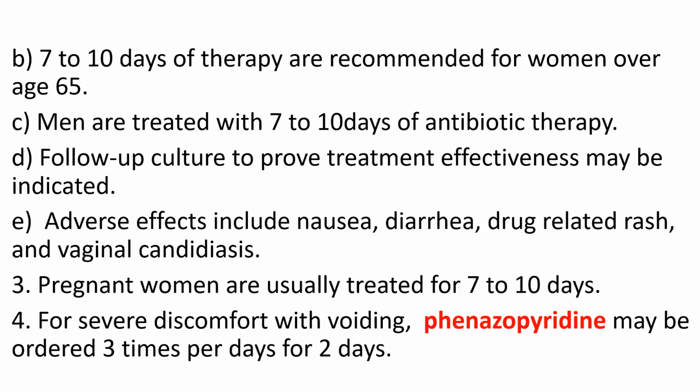And this drug is given for severe discomfort with voiding, meaning while they urinate, they feel discomfort. That is the reason why the physician suggests this drug. The name of the drug is phenazopyridine, and it is given 3 times per day for only 2 days.